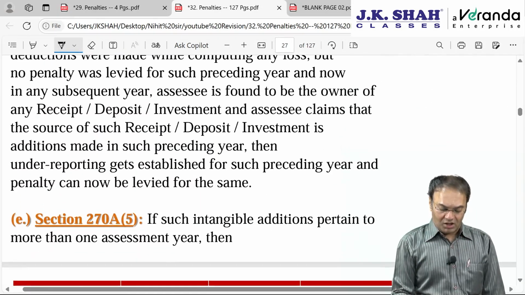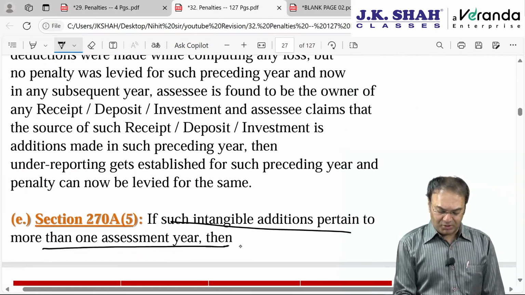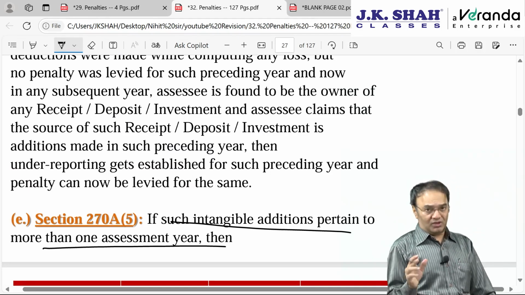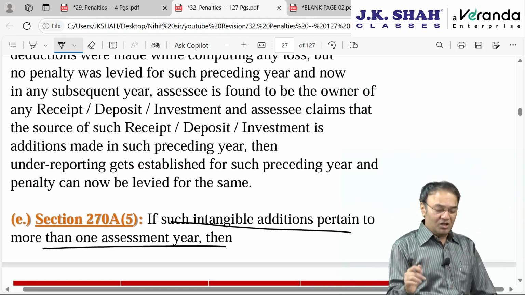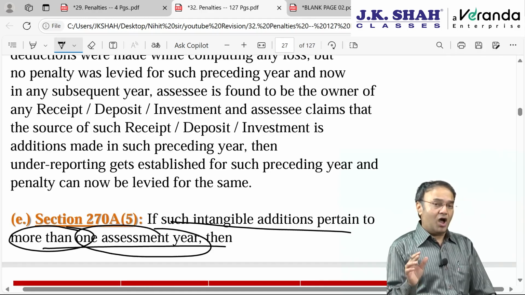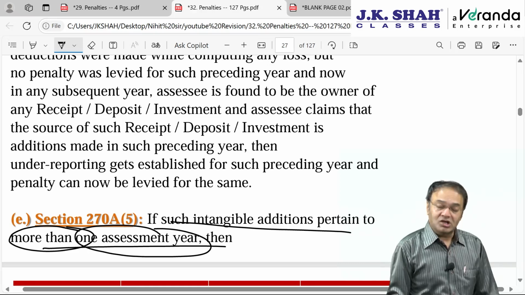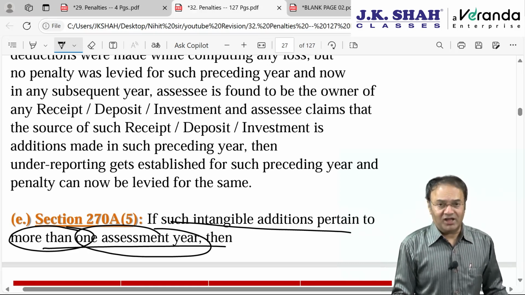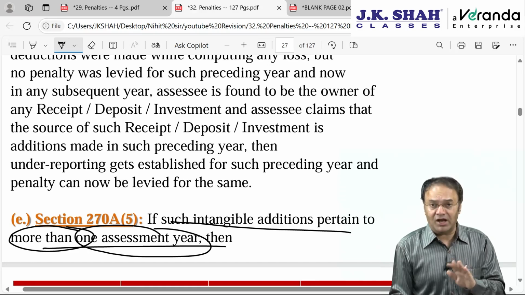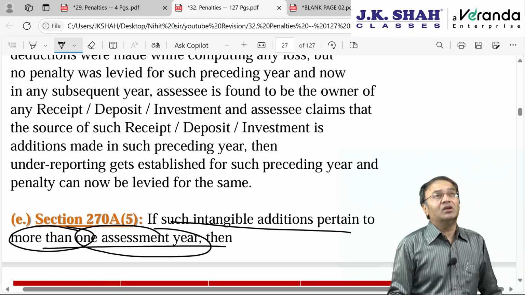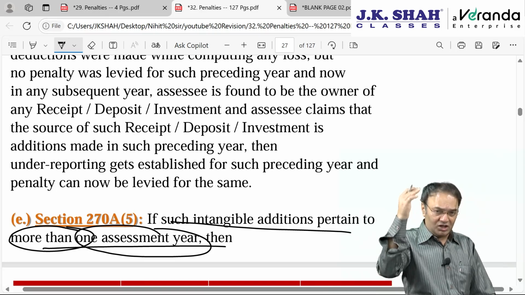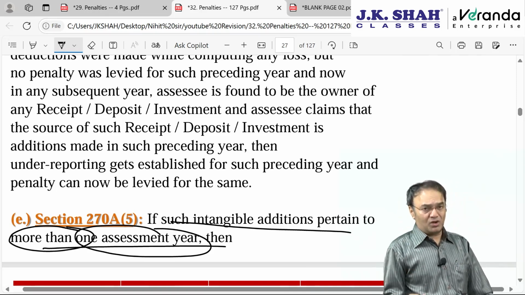Okay. If such intangible additions pertain to more than one assessment year, then what to do? Then again we will be facing this difficulty. If it pertains to more than one assessment year, we will have to find out how much addition pertains to which year. Supposing that is found out. Why? Because we want to find out what tax rate to be applied and how much will be the tax for each year. In order to do that, we will have to bifurcate the additions of the earlier years year-wise. That can be found out easily.